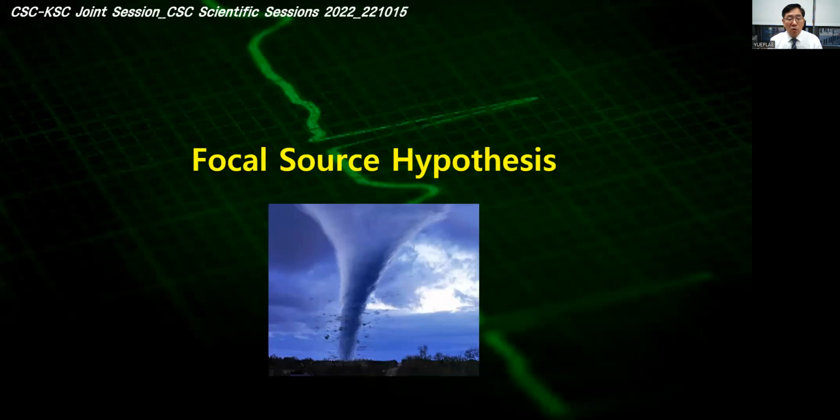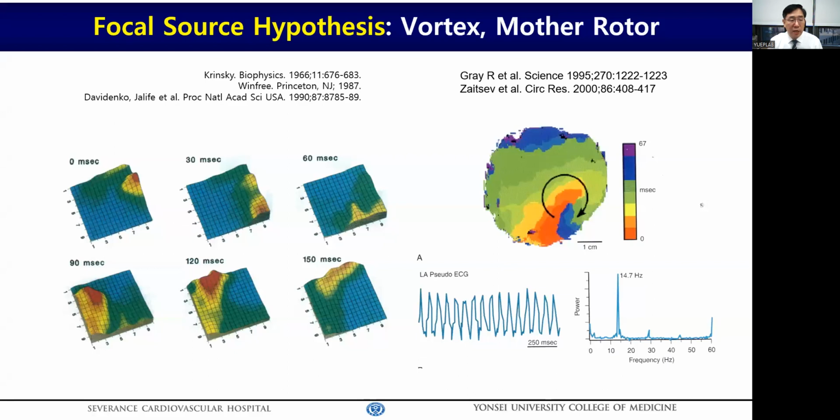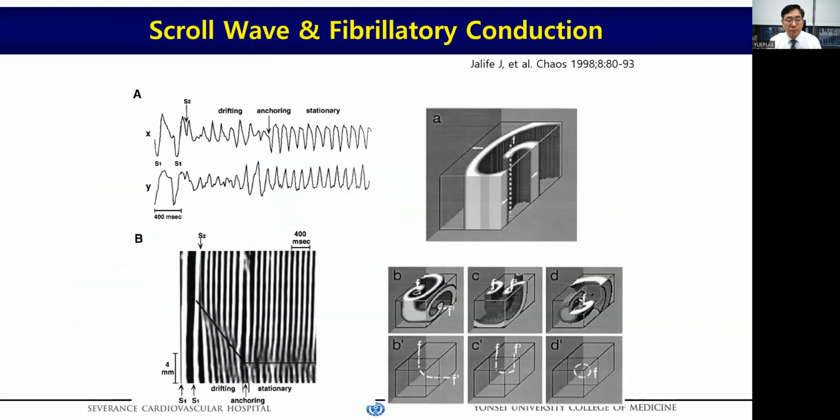Okay, let me move to the focal source hypothesis. You can imagine a tornado twister as the source of fibrillation in this theory. In the 1960s and 80s, Krinsky and Winfree reported there are areas of continuous rapid firing in VF. Gray and Jalife analyzed rabbit heart optical mapping VF electrograms and found the area with the highest dominant frequency, and called it a rotor.